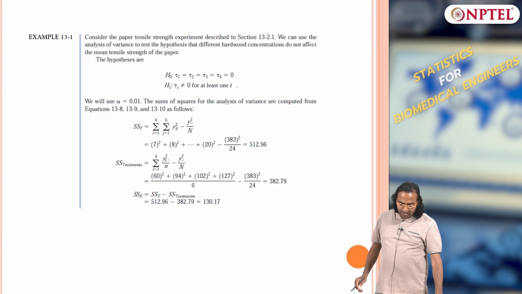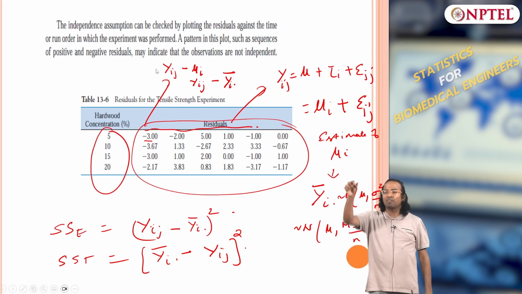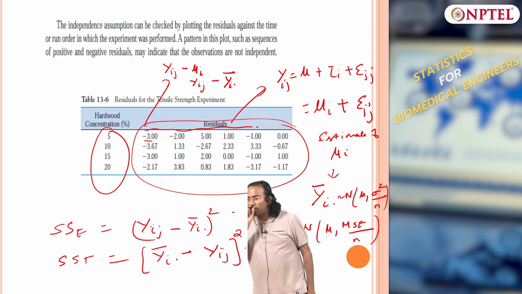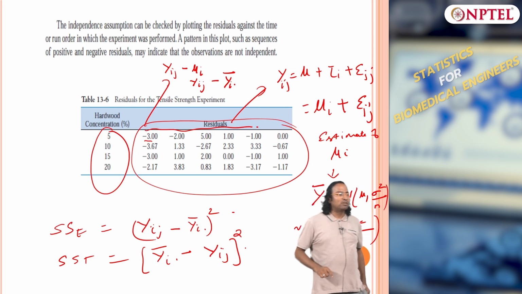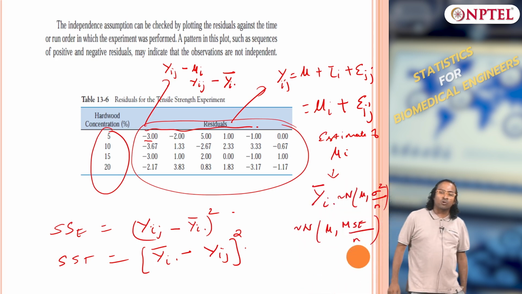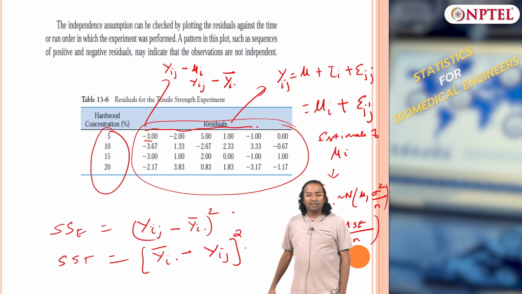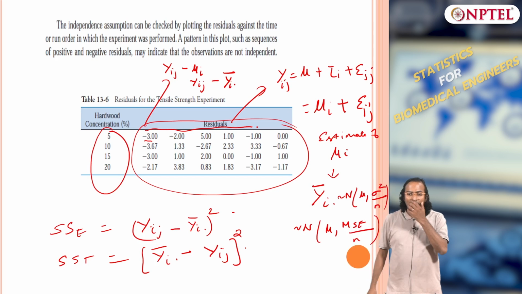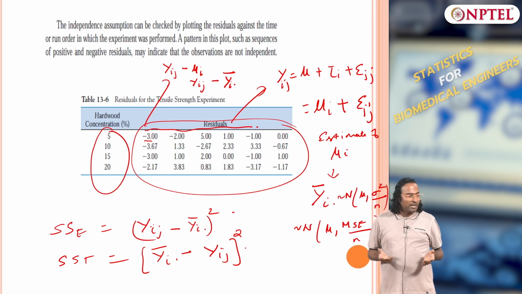So coming back, what is residual? It is the difference of the observation minus the estimated mean value, which is Yi dot bar. So I can compute the residuals for each row, that is for each treatment. Y1 dot bar is known to me, Y2 dot bar is known to me, Y3 dot bar is known to me. So I can compute the residuals. Now how should these residuals be distributed? Normally distributed, because my assumption is the underlying population is normal, so mean square error is also normally distributed.